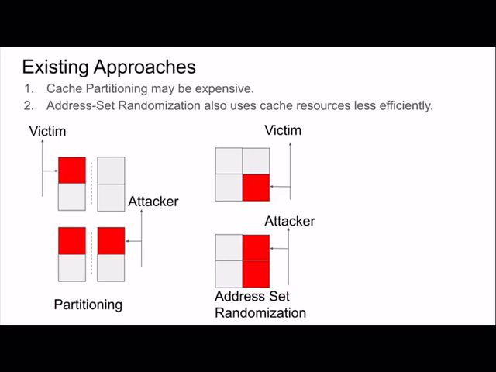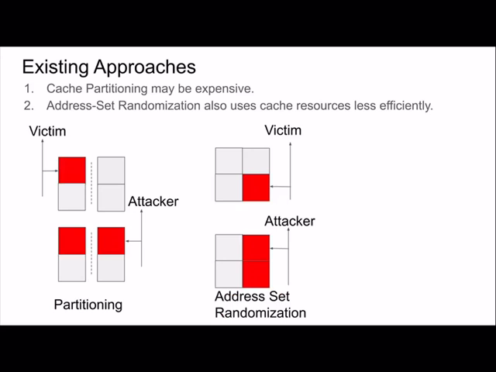And then on the right side of the figure, we can look at address set randomization. In address set randomization, when the victim accesses the cache line, it gets put into a random cache location dependent on some randomization function. And then the attacker also will put its cache line into some random location, even though it's the same cache line address. Since the randomization for the attacker is different than the randomization for the victim, the location of the cache line is also different. And the attacker gets its own copy of the cache line. So this is also effective to prevent cache line reuse, and therefore good for security.